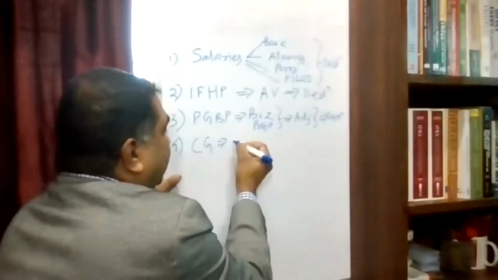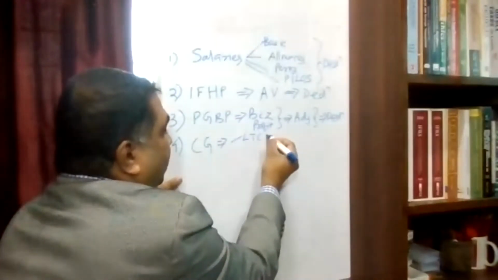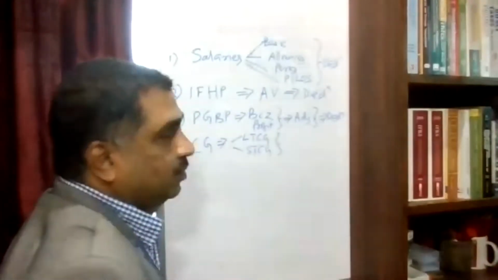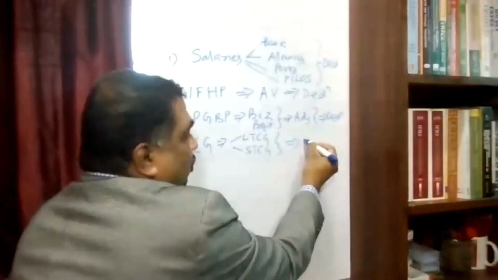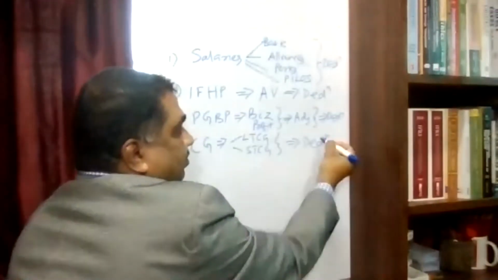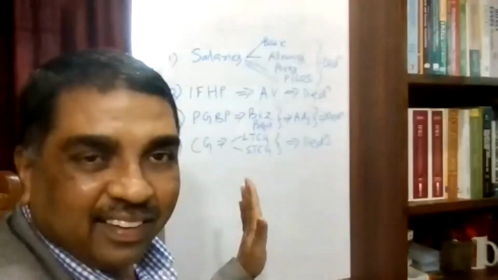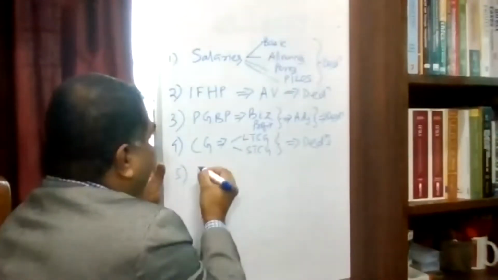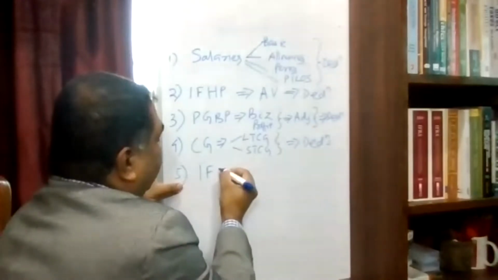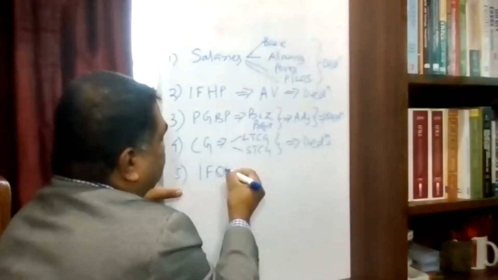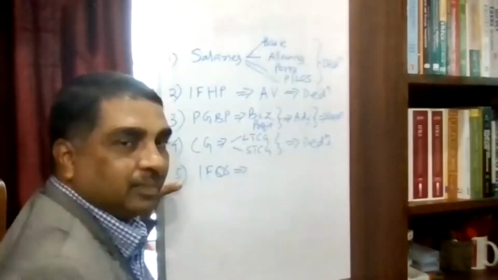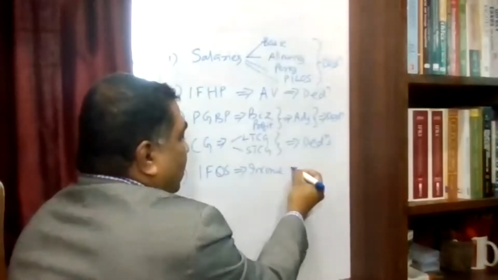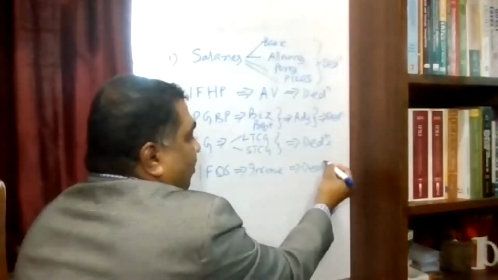We have to find out whether it is a long-term capital gain or short-term capital gain. And it will also be subject to some deductions. Lastly, income from other sources. We will find out your income. Certain deductions are allowed.